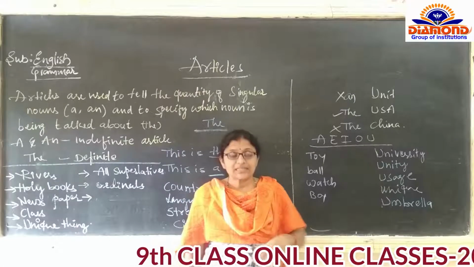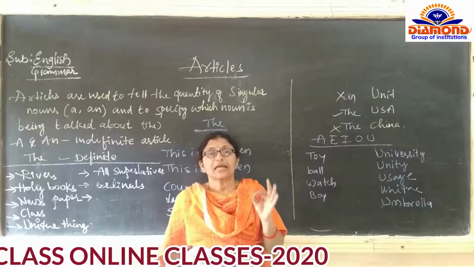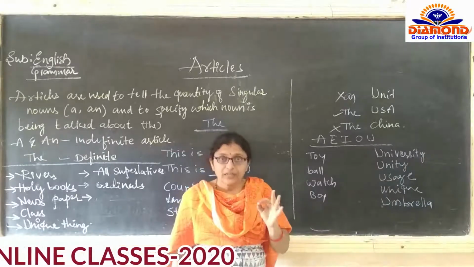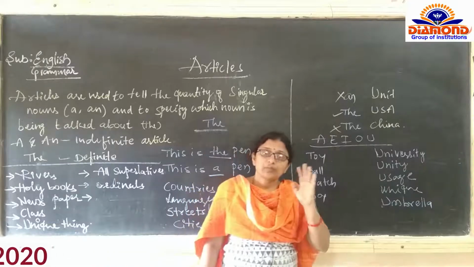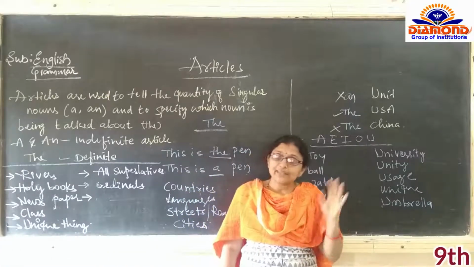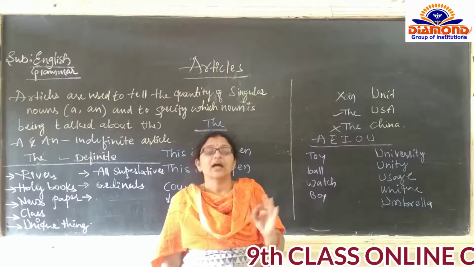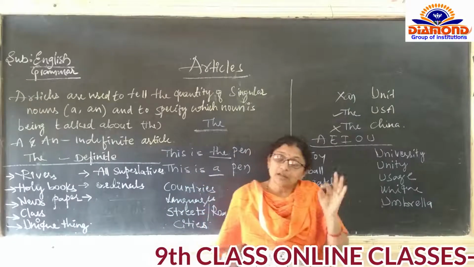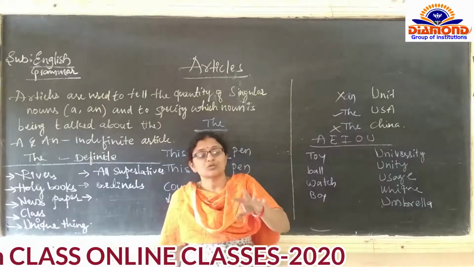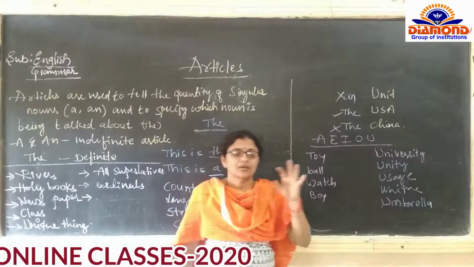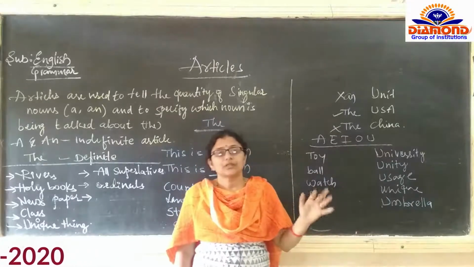I will repeat it once again. For every vowel sound, we use 'an'. For every consonant sound, we use 'a'. I am not speaking about vowel letters and consonant letters. I am speaking about the sounds of the vowels and the sounds of the consonants. Is it clear? Every vowel sound takes 'an' and every consonant sound takes 'a'.